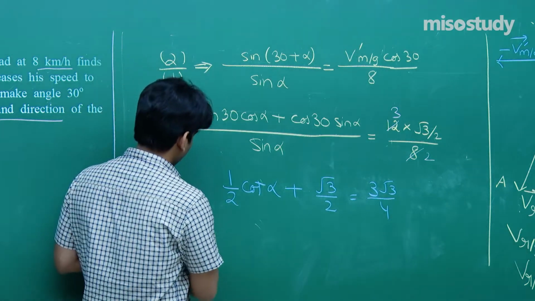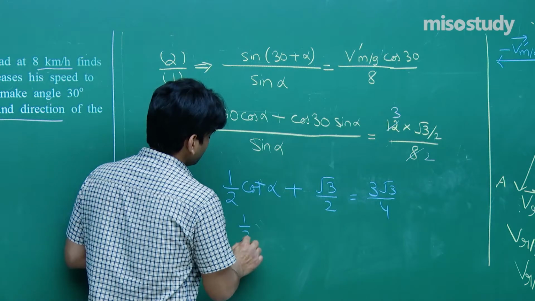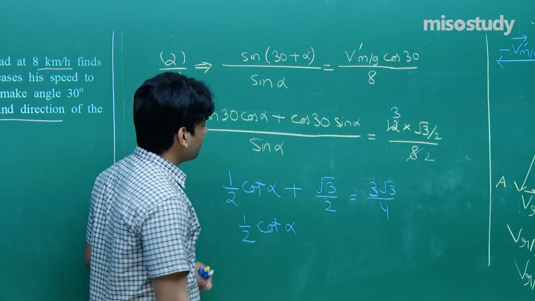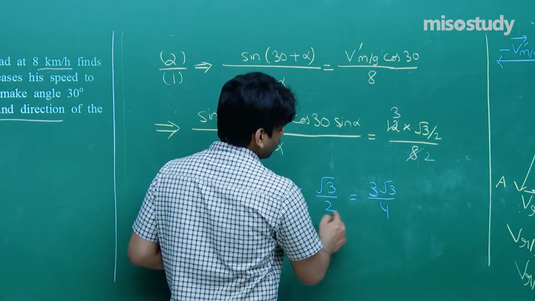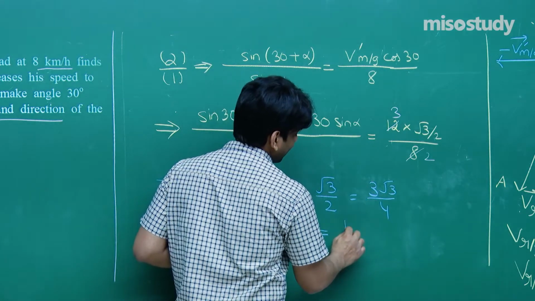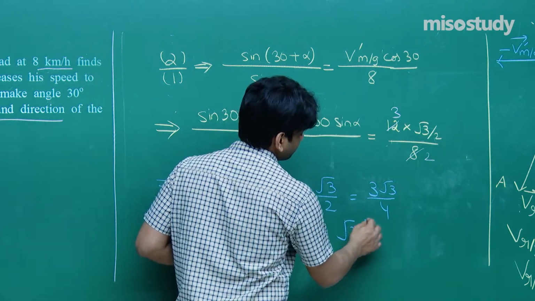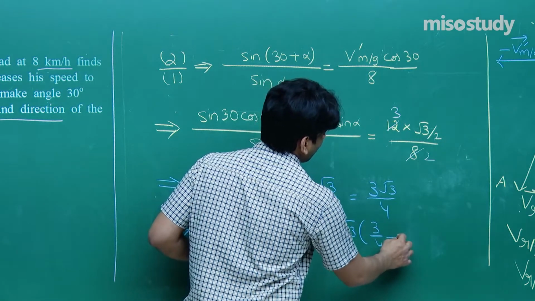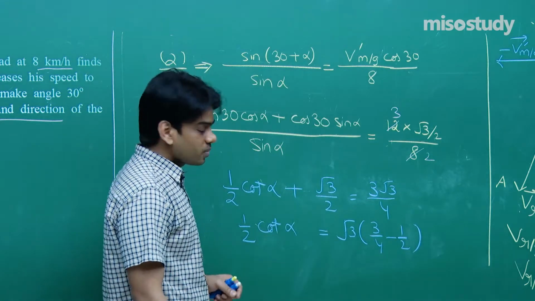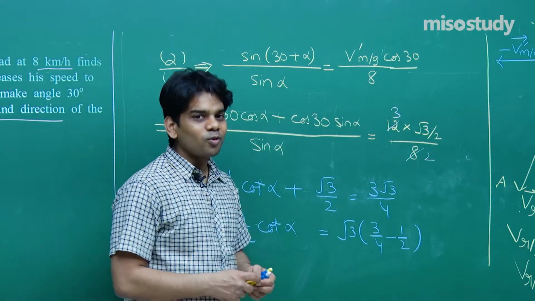You will be obtaining 1 by 2 cot alpha is equal to, now see, root 3 by 2 and root 3 by 4. We can write that as root 3 you take common, 3 by 4 minus 1 by 2, you will get 1 by 4 root 3. 2 and 4 will be cancelled out.